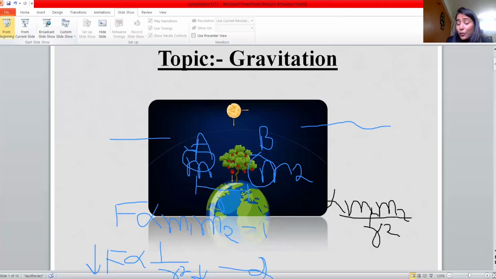When you remove the proportionality sign, you get F equals G M1 M2 upon R squared, where capital G is the gravitational constant.